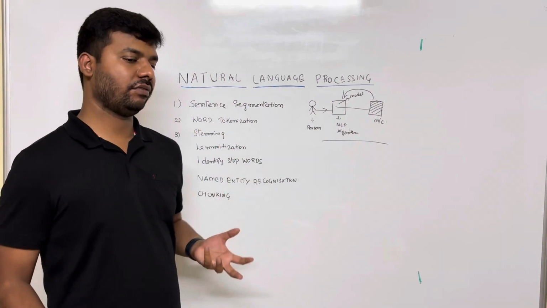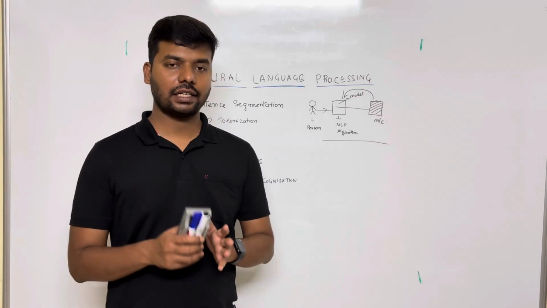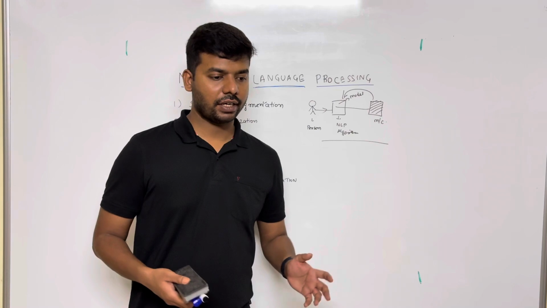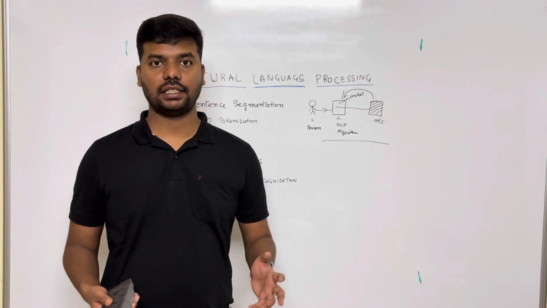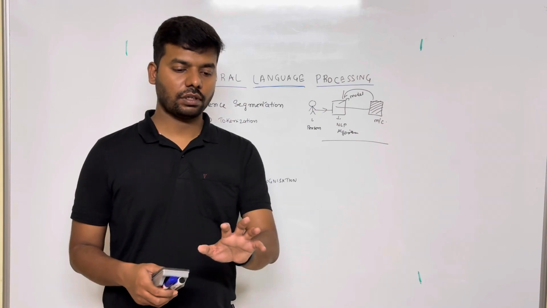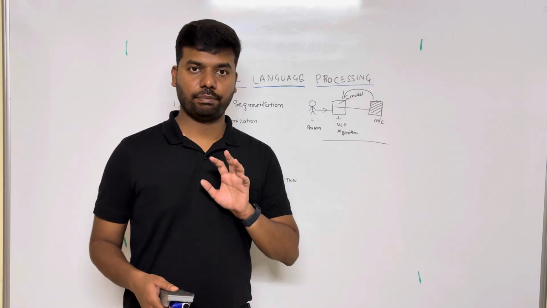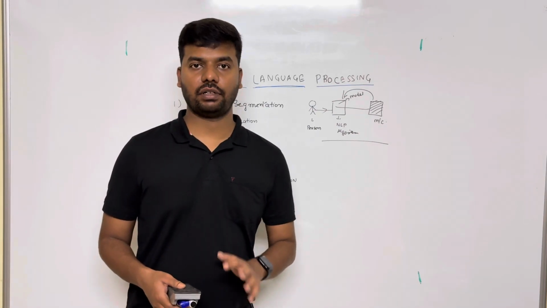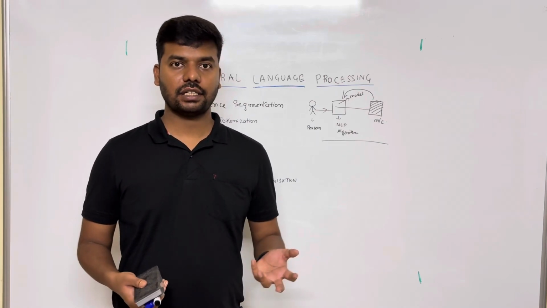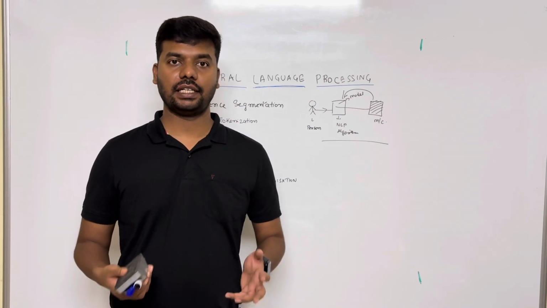Once we get the words, the objective is to identify the root word or the base word. For example, if I have a word like intelligent or intelligently, we need to identify the base or root word of that particular word. For intelligently, we can get the base root as intelligent.